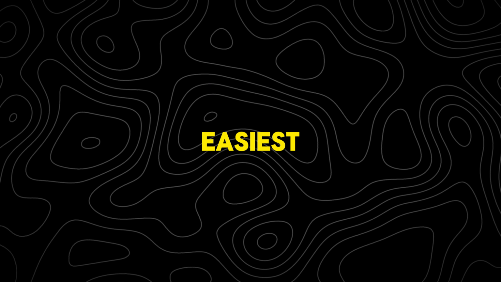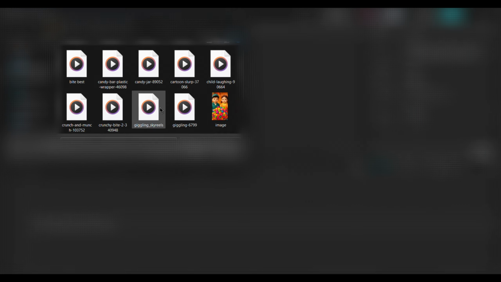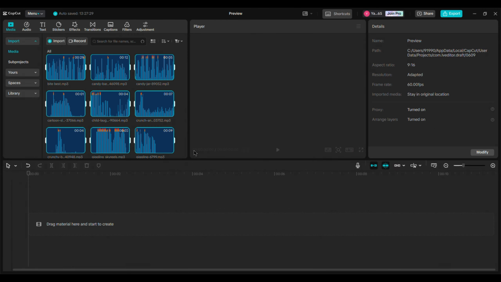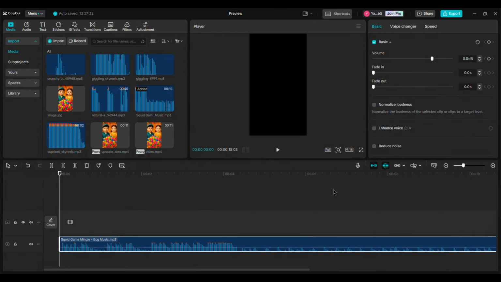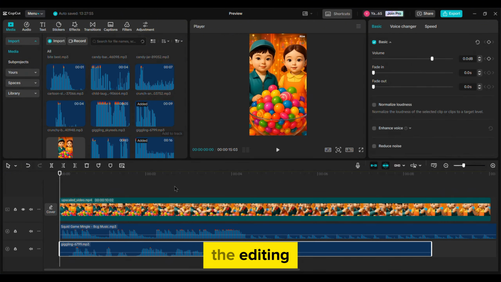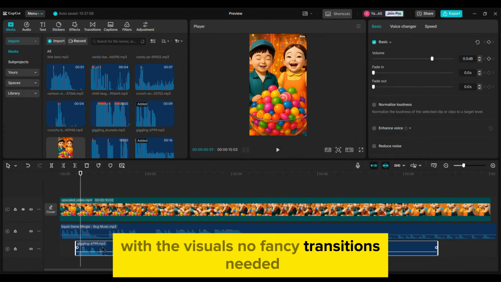Now comes the easiest and most crucial part, the editing. Let me show you a quick breakdown of my editing project. Simply start by uploading your video, sound effects, and background music in CapCut. First, add the Squid Game background music to the timeline, then import the generated video. The editing is all about perfectly syncing your sound effects with the visuals, no fancy transitions needed.